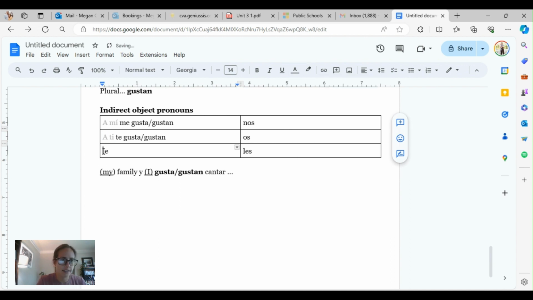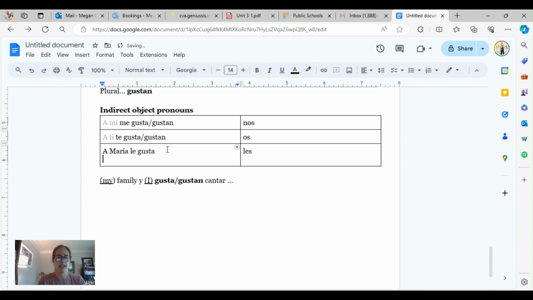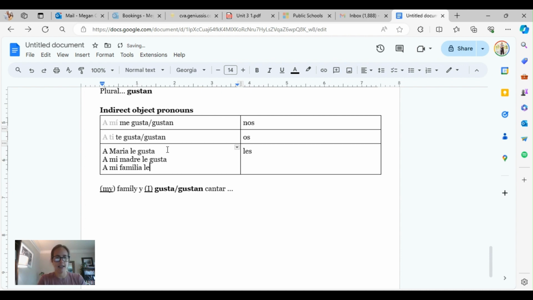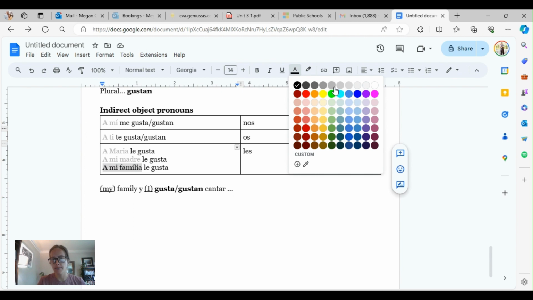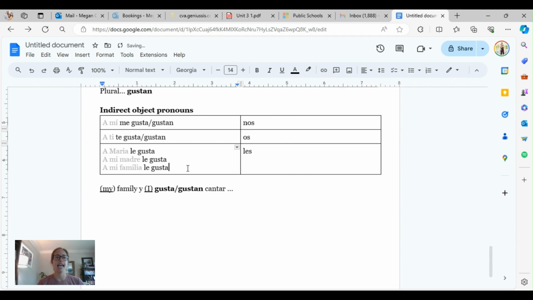Now, this could be like, a María le gusta. It could be, a mi madre le gusta. A mi familia le gusta. All of these are singular subjects. María is one person. My mom is one person. Going down to say my family, my family is a lot of people. However, I want you to remember that family is a unit. It's one unit. So my family likes it.